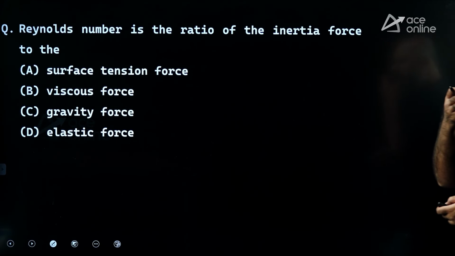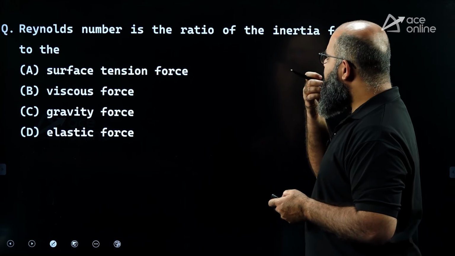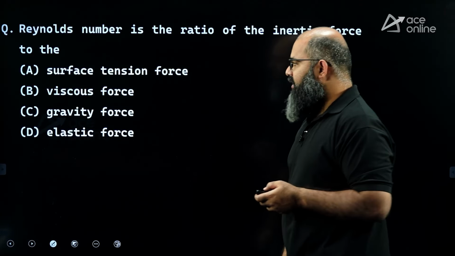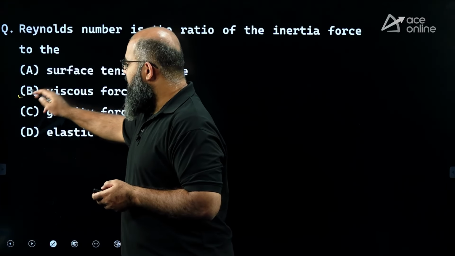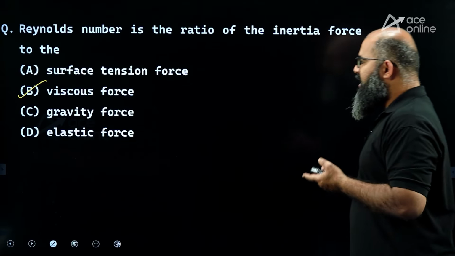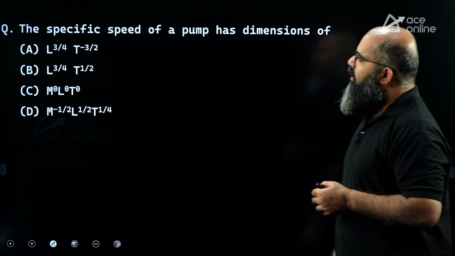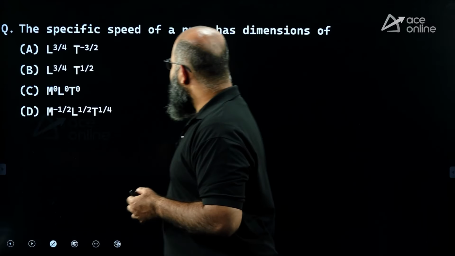Moving further. The question is saying Reynolds number is a ratio of inertia force to which force? Reynolds number is the ratio of inertia force to viscous force. Very, very standard equation. Very, very standard term, Reynolds number. Moving further. The specific speed of a pump has what dimensions?